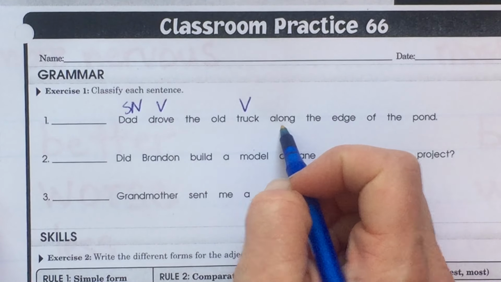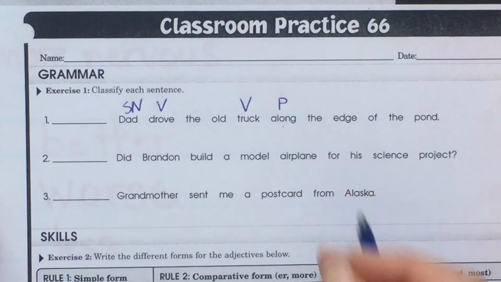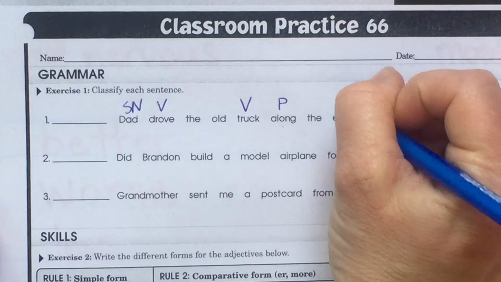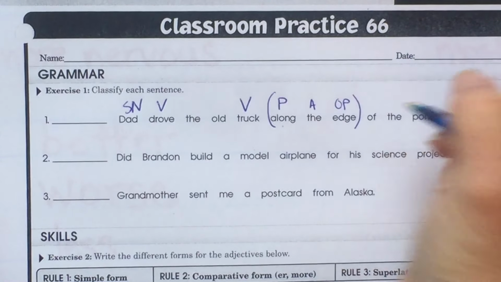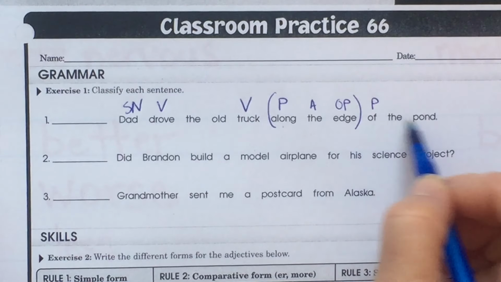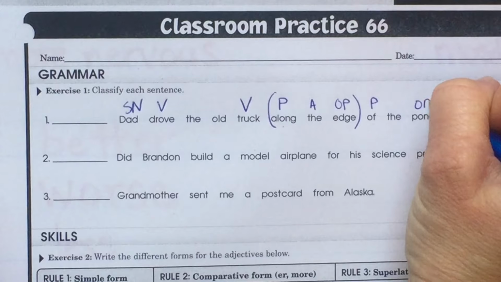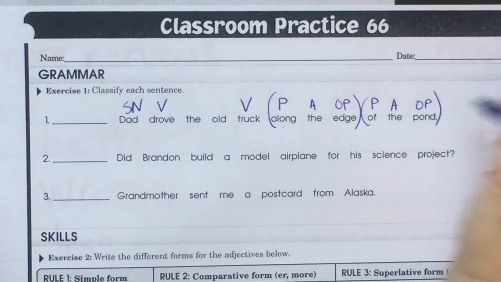Do you remember this from our prepositions? Along. Along what? The edge. Object of the preposition. Article, adjective. Along the edge. Prepositional phrase. Of. Preposition. Of what? The pond. Object of the preposition. The. Article, adjective.